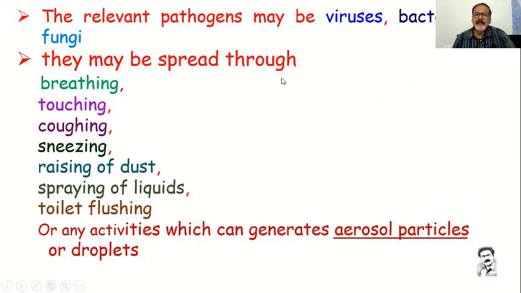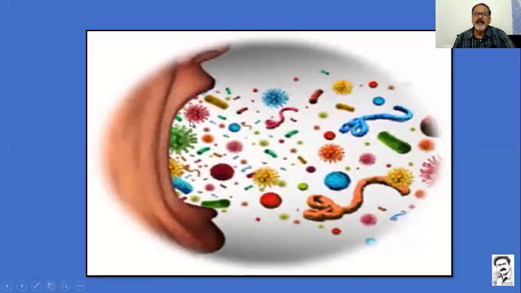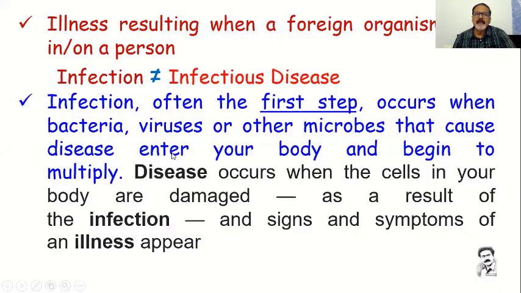And how they transmit: they spread through breathing, touching, cough, sneeze, rise of dust, spraying of liquids, toilet flushing, or any other aerosol. Generally, they must be in a position to travel in the air, and only then will they cause contamination. So these viruses travel in the air and enter into our body through the nose or mouth and cause disease.